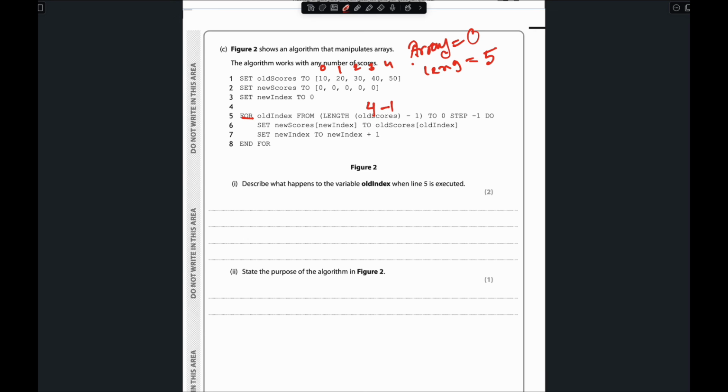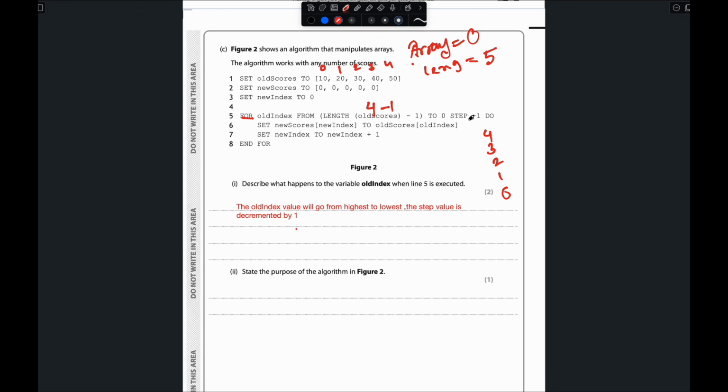So the answer for this question is that the old value will go from highest to lowest, and the step value is decremented by 1. That means it will be first 4, then 3, 2, 1 and 0, right? It will be similar like that.